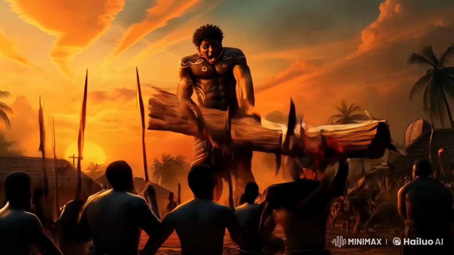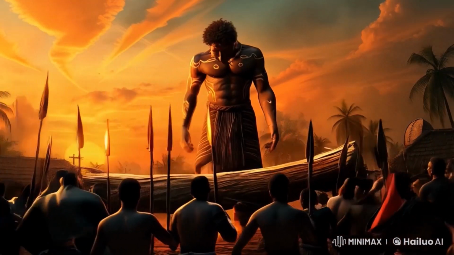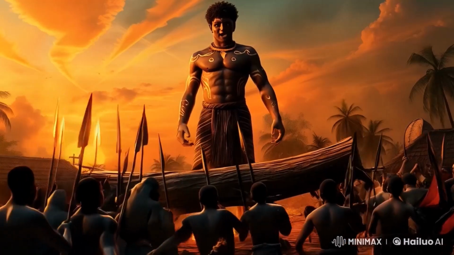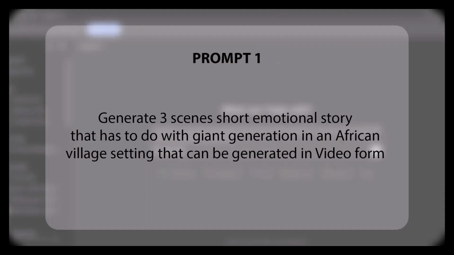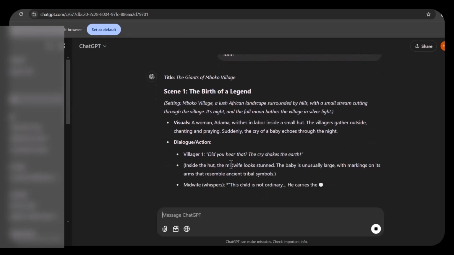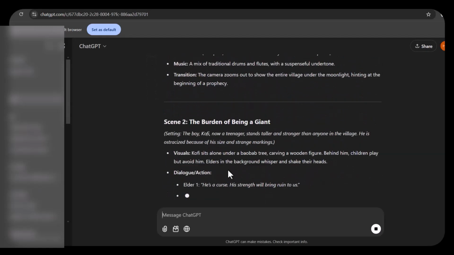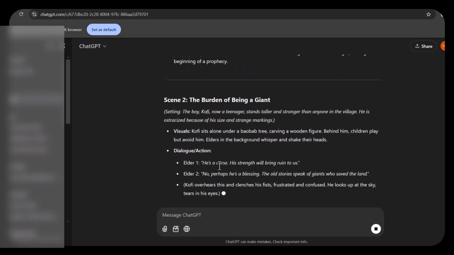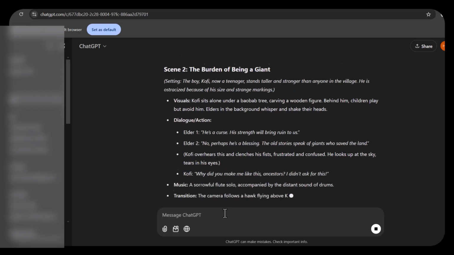We'll get started by generating 4 different prompts using ChatGPT. So I'm going to ChatGPT and generate a 3 scene emotional story that has to do with a giant in an African village setting that can be generated in video form. So I prompt ChatGPT to generate some prompts. We have 3 stories right now, 3 scenes of a short story.